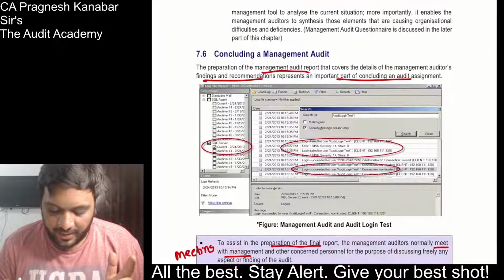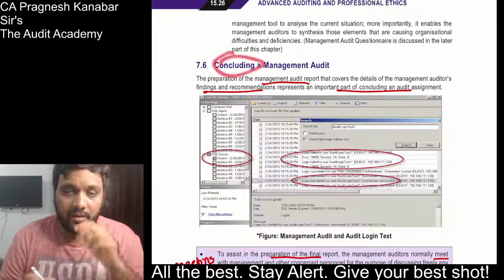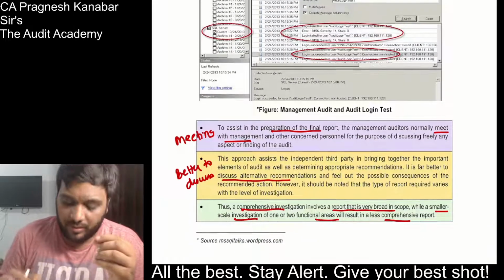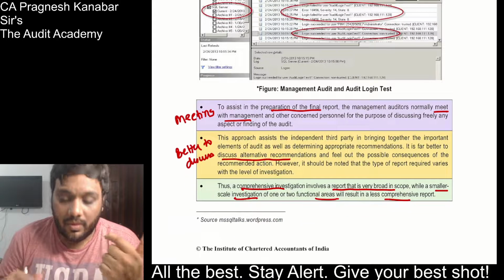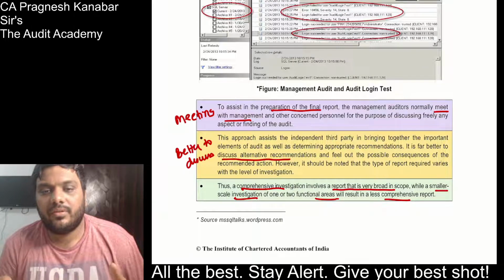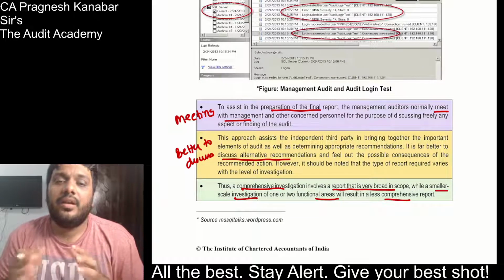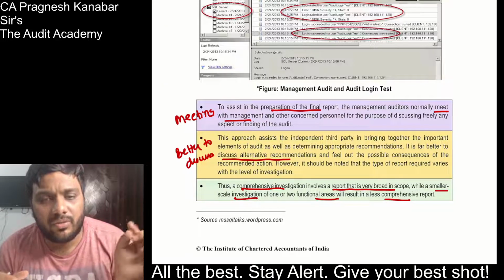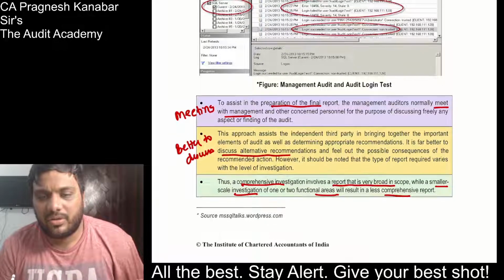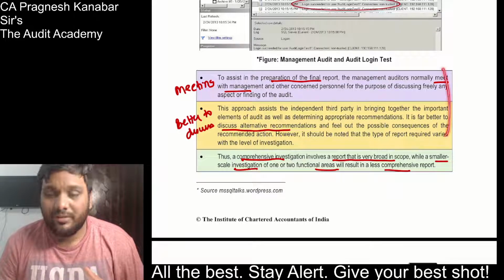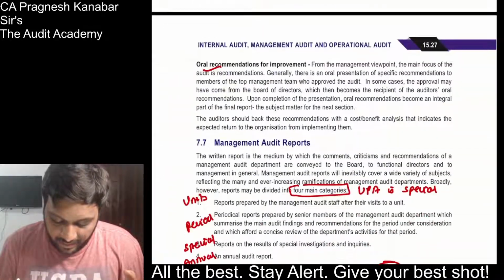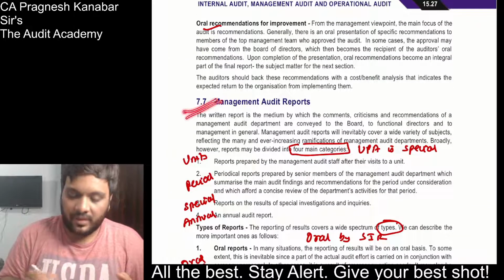Yes, sir. Now we are coming to this point of concluding a management audit. Whenever you are concluding a management audit, you need to ensure that you are meeting the managers and discussing with them the alternatives and the corrective actions that can be taken. A detailed management audit will have a detailed report, whereas if the management audit was only for 1 or 2 areas, then it will have a short report. According to those points, they have given it over here in a decoration. I don't know why they have done that. Okay, but the main points are this one.